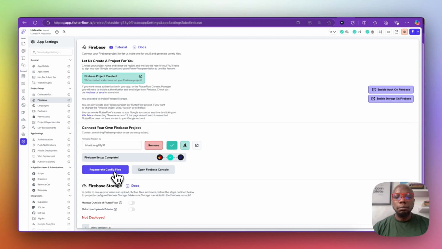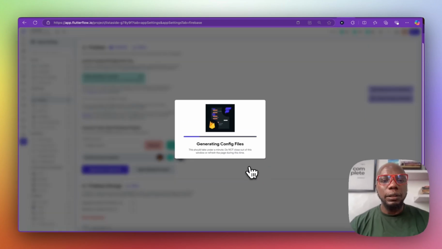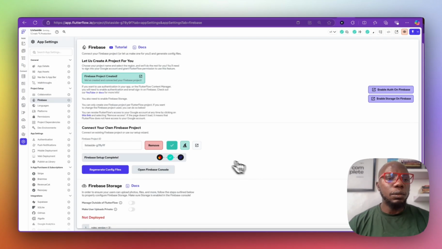And you come back here, you can decide to regenerate the config file in order for you to sync everything that's happening in your application. Right? Hope you've seen value in this so far.